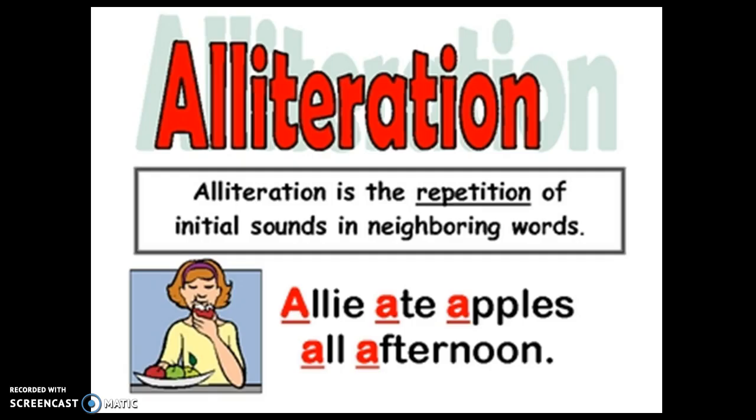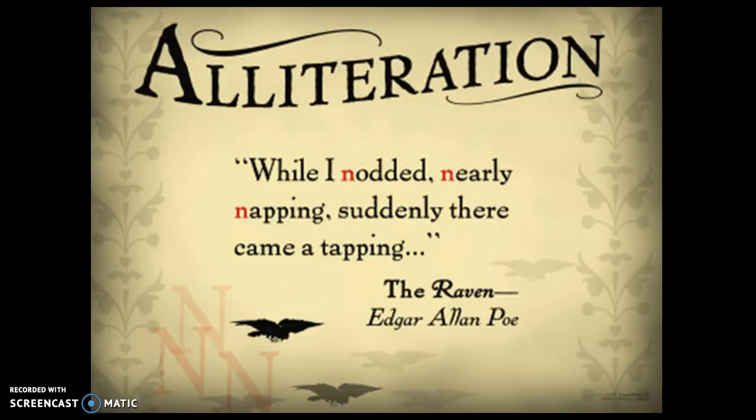So now let's move on to alliteration. Alliteration, which you're probably familiar with, is the repetition of initial sounds in neighboring words. Allie ate apples all afternoon. However, we also see it in a less silly manner in a lot of different writings, such as Edgar Allan Poe's The Raven: "While I nodded nearly napping, suddenly there came a tapping."